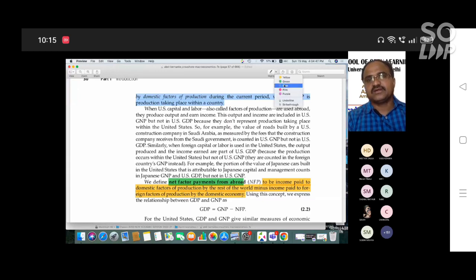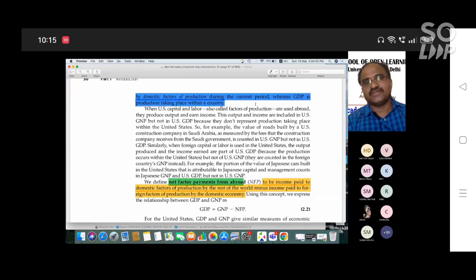So GNP equals GDP plus net factor income from abroad. Net factor income from abroad is income paid to the domestic factors of production by the rest of the world.